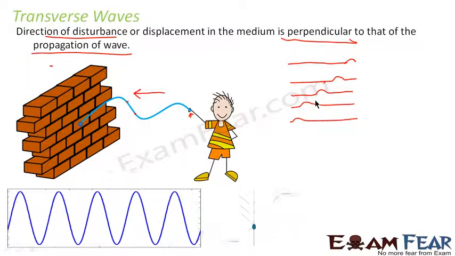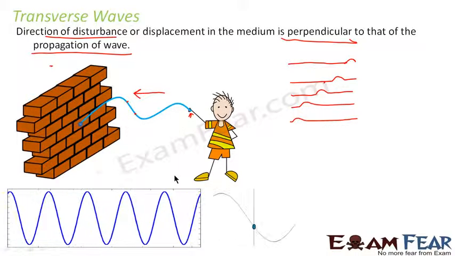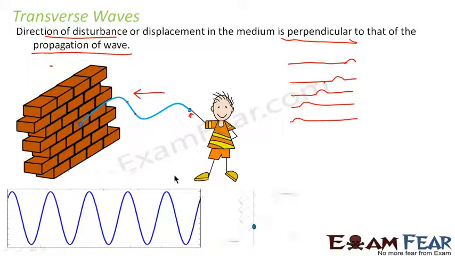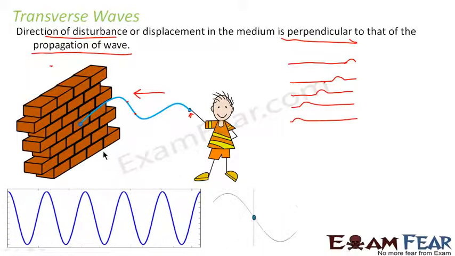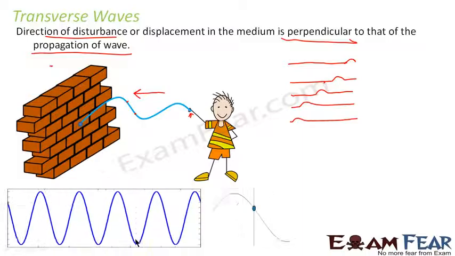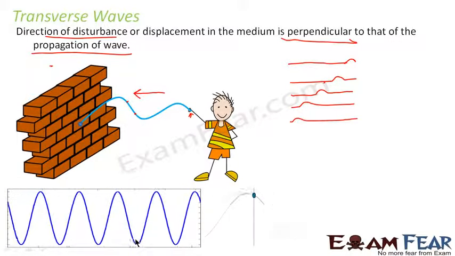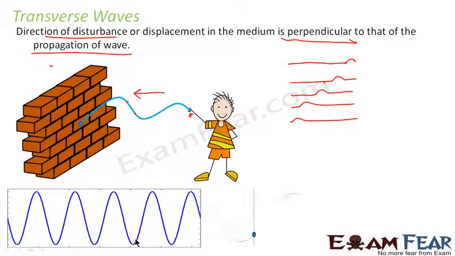Now let us look at another example. This is how a transverse wave generally looks like. The transverse wave looks like an up and down, and that keeps continuing. Now if you observe the motion of a particle, what do you think are all these particles? These particles are nothing but the particles of the medium. So as I told you before, the particles are not moving from initial to final position. Particles are just moving about their mean position, but the energy is getting transferred from one particle to another.